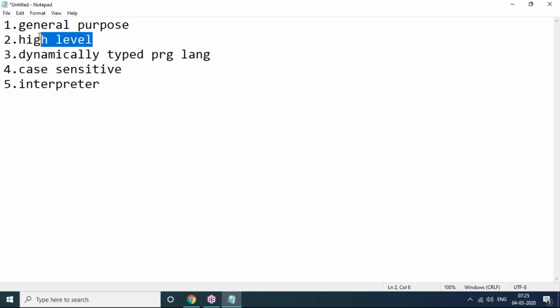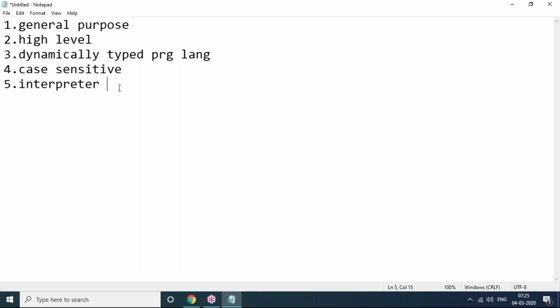High level means we need not worry about low level activities like security and memory management. Dynamically typed means in a Python script, we will not define any data types; automatically data types will be decided. Case sensitive means the way you have declared variables or functions or classes, the same way they have to be accessed. A different way is not possible.